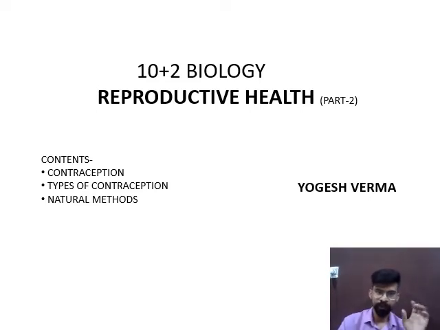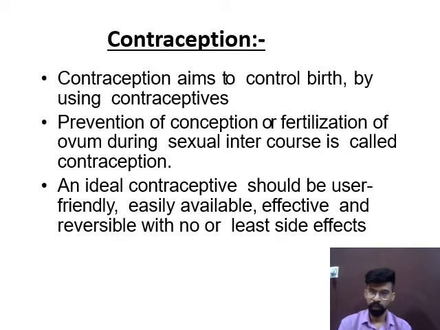So, today we are going to cover three main topics. First one is contraception. What is contraception? Second one is types of contraceptions, and in the types of contraception we will cover the natural method of birth control. And this topic is very important for your board exam.